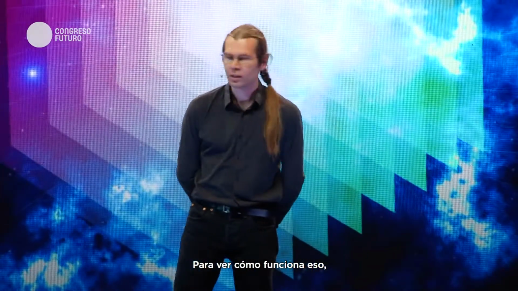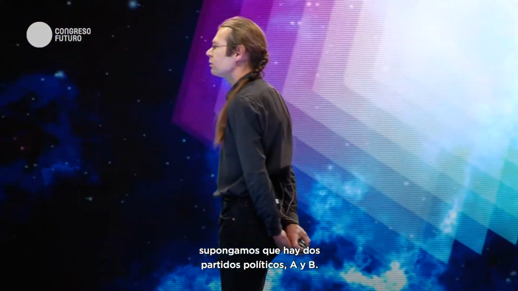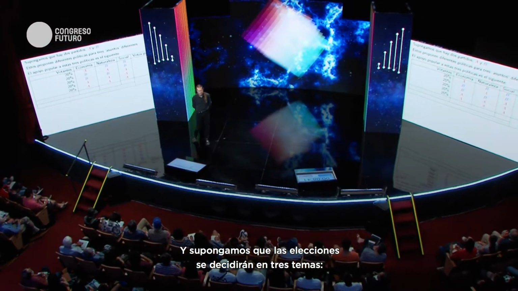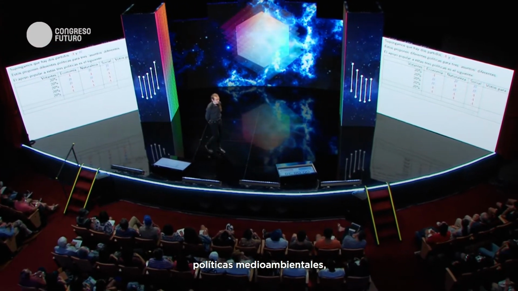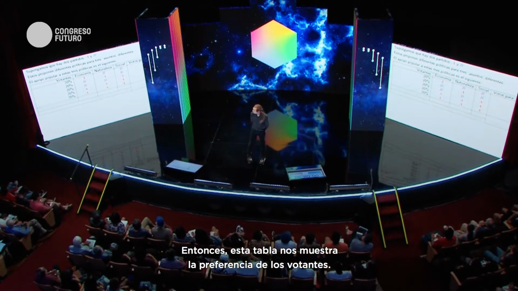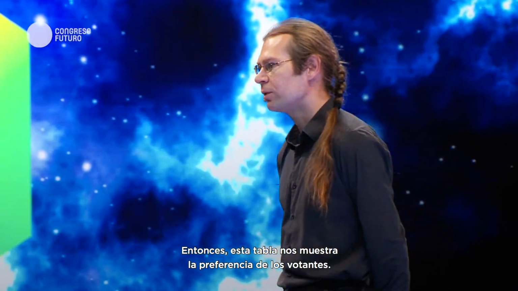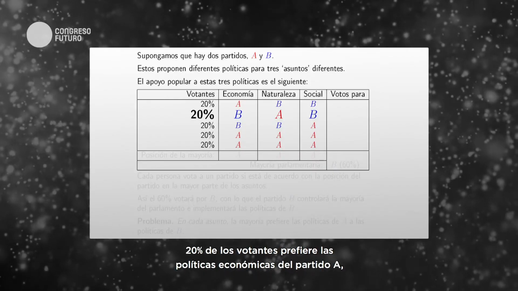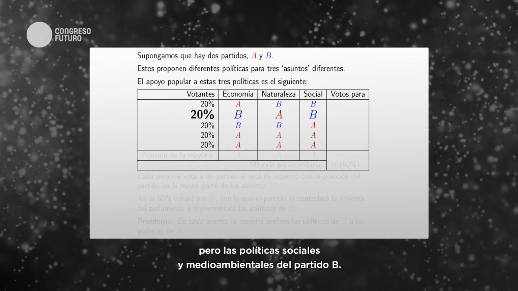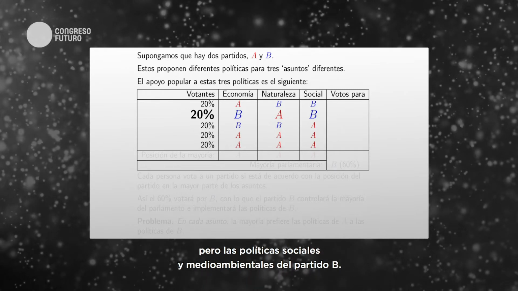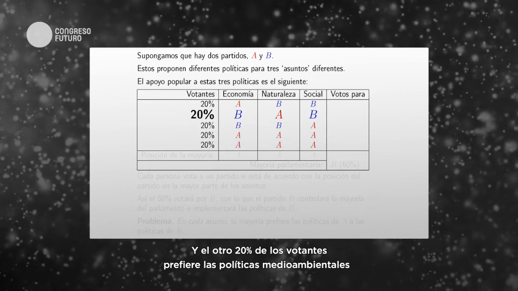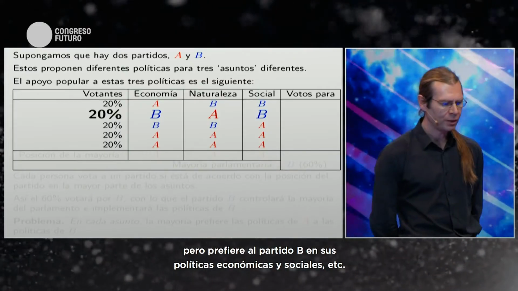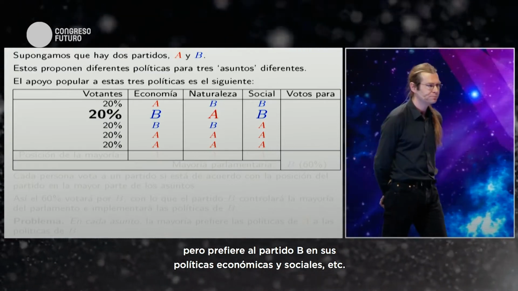To see how that works, let's suppose that there were 2 political parties, A and B, and suppose the election was going to be decided on 3 issues: economic policy, environmental policy, and social policy. So this table shows us the preferences of the voters. For example, 20% of the voters prefer the A party's economic policy, but they prefer the B party's environmental and social policies. And another 20% of the voters prefer the A party's environmental policy, but they prefer the B party for economic and social policy, and so on.